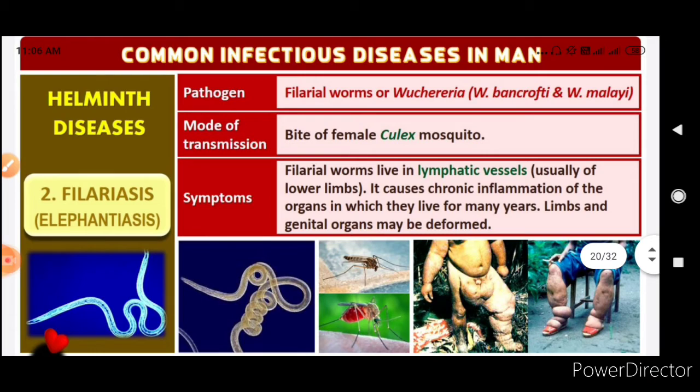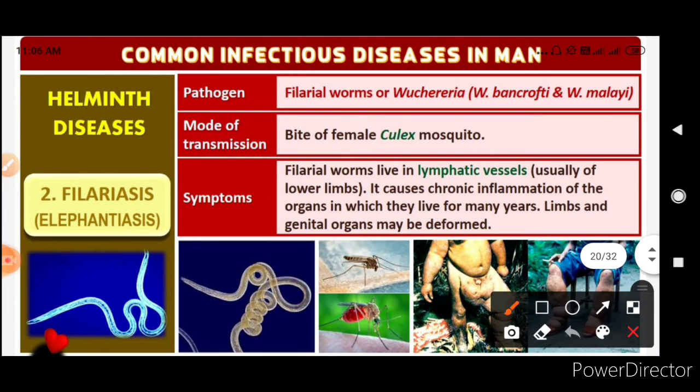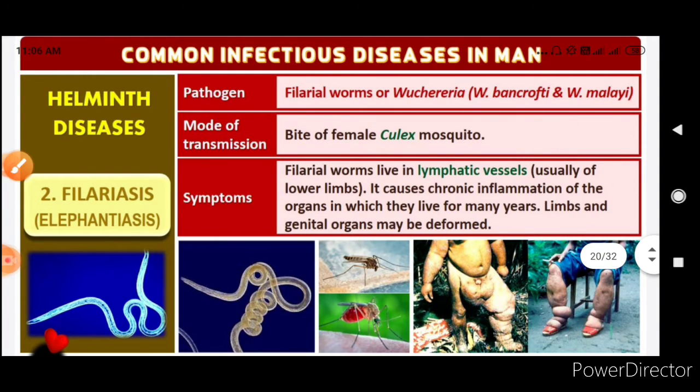Symptoms: the filarial worms live in the lymphatic vessels, usually of the lower limbs. It causes chronic inflammation of the organs in which they live for many years, and limbs and genital organs may be deformed. You can see in the last two diagrams, the groin area is also infected, the whole foot is infected with the leg, and here the legs are infected.